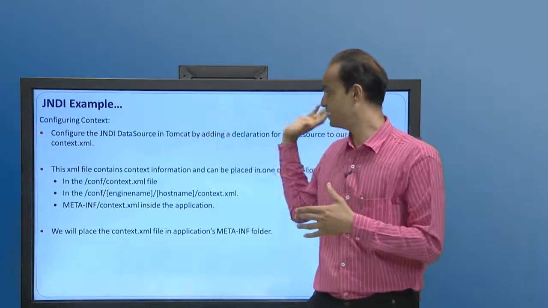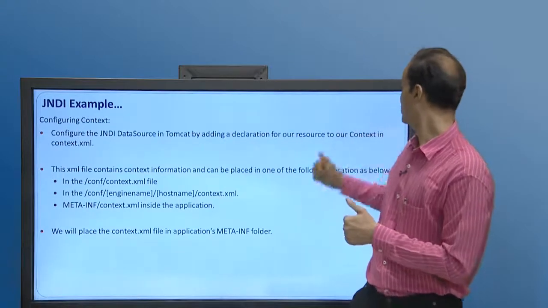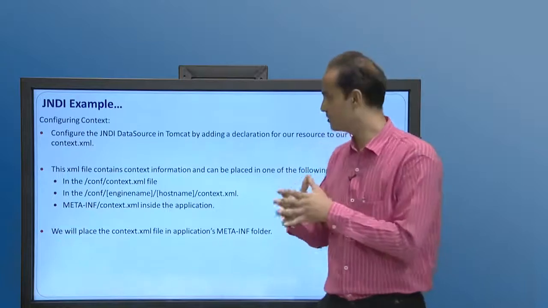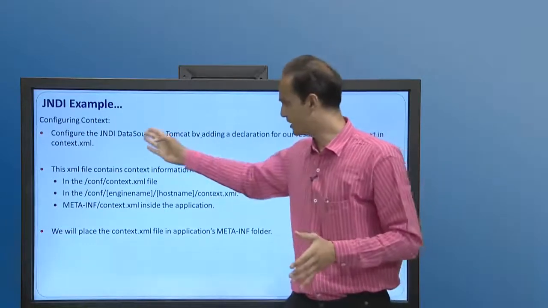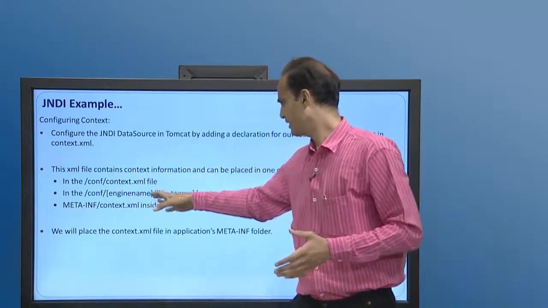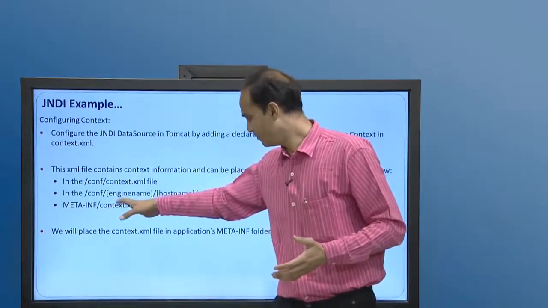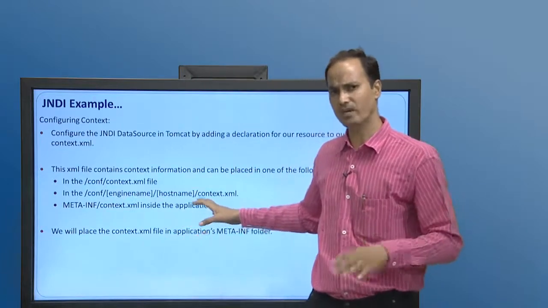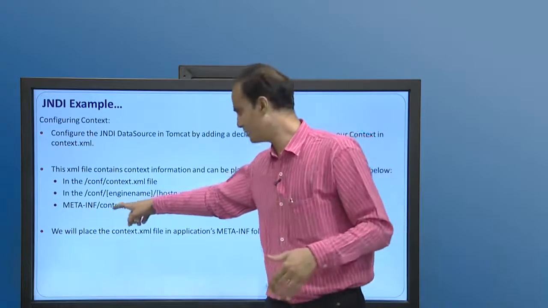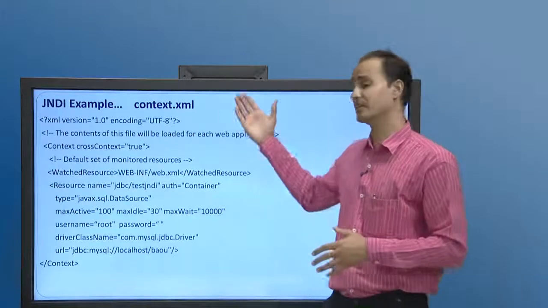To configure the JNDI data source in Tomcat, we add a declaration for our resource to our context in the context.xml file. So the context.xml file is very important. It can be in the config directory, under localhost, or you can keep it under the META-INF directory of the web app along with WEB-INF. In our example we are keeping context.xml under the META-INF directory.